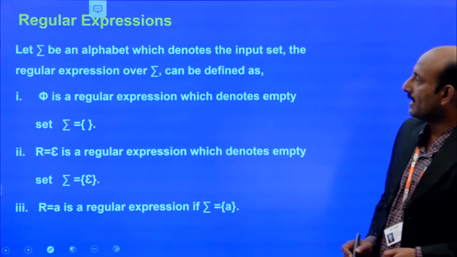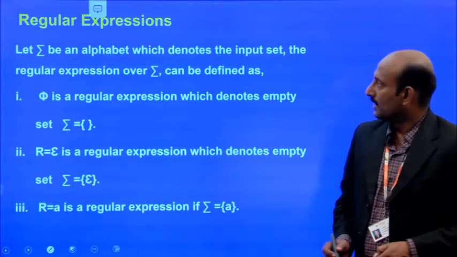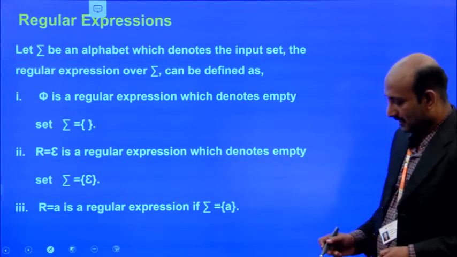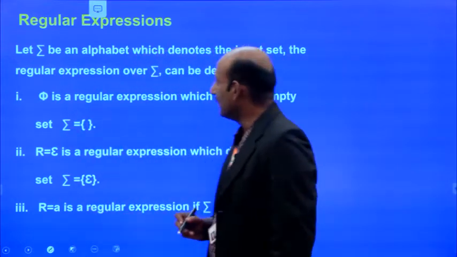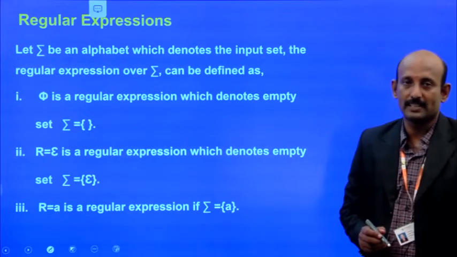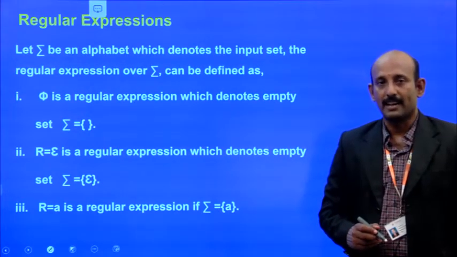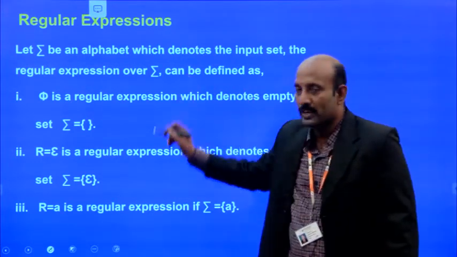Okay. So, how can we go about writing regular expressions? In regular expressions, let sigma be an alphabet which denotes the input set for that language, and the regular expression is over sigma.